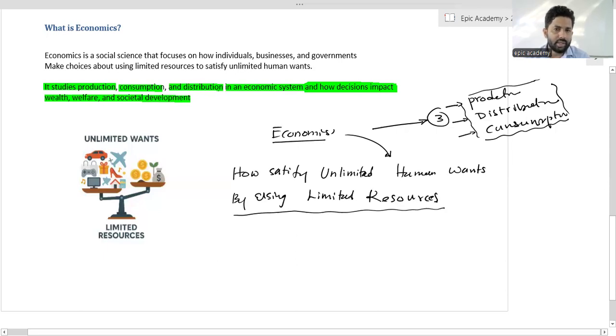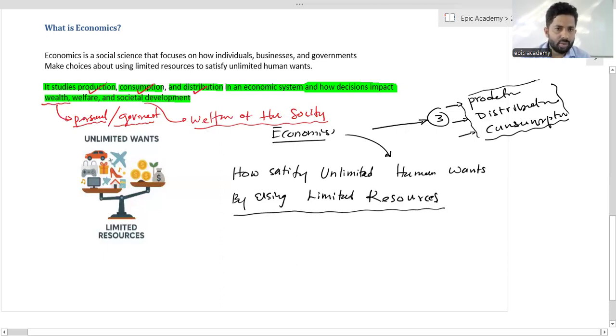Here, we are going to discuss wealth, which is personal, and also the common, the government, and also the welfare of the society, related to production, consumption, and distribution.